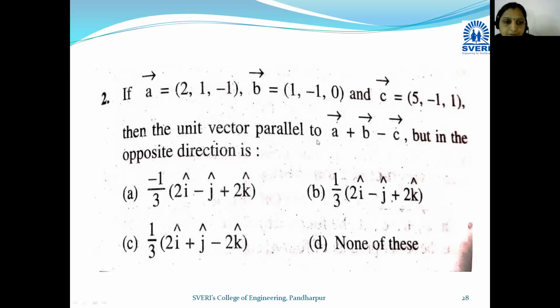See what is given here in the next example. Three vectors, a bar, b bar, c bar, are given in terms of components. Now you have to find the unit vector parallel to a bar plus b bar minus c bar.